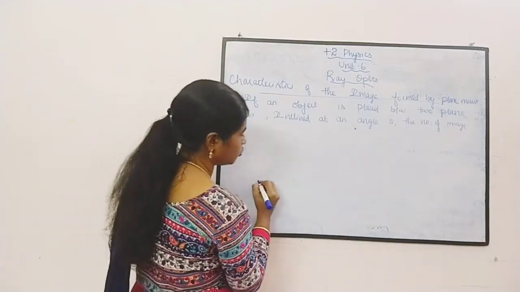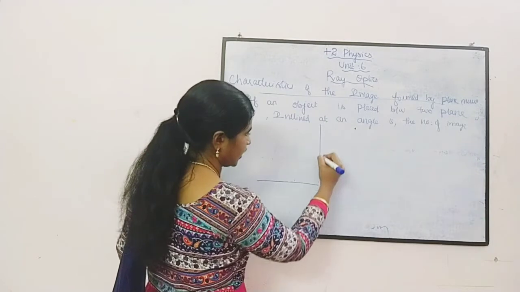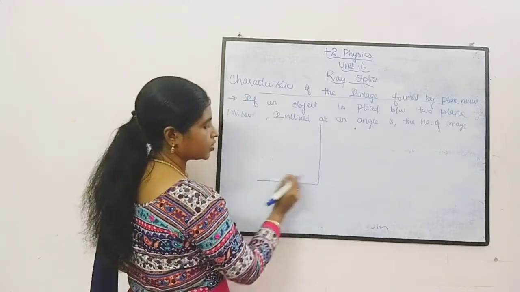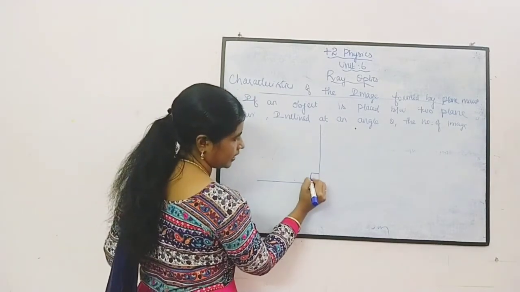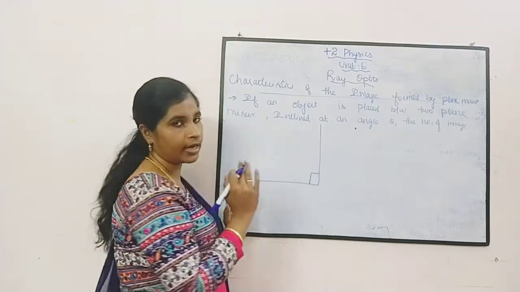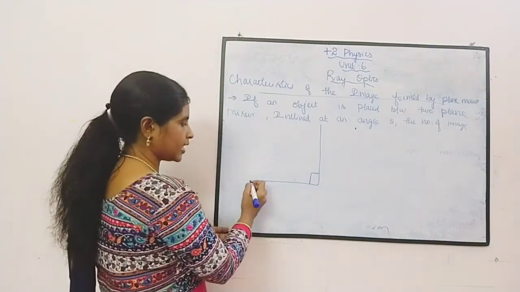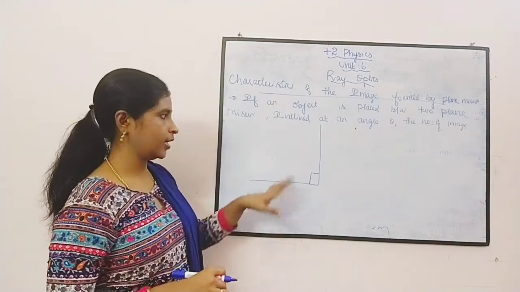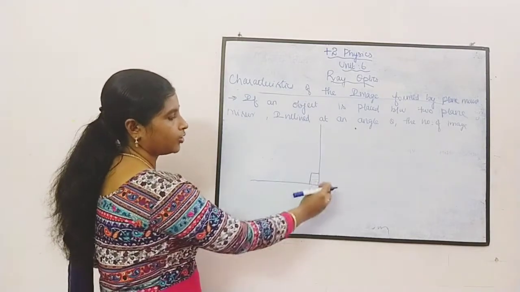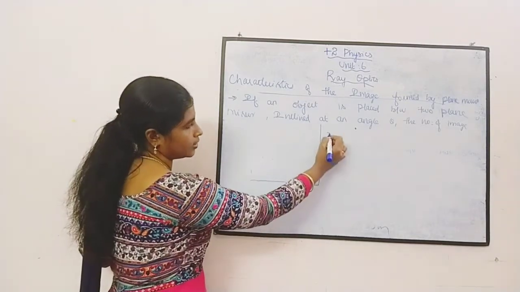Suppose consider two mirrors. This is one mirror and this is another mirror. Both the mirrors are inclined at an angle theta. Let us take this inclined at an angle of 90 degrees. For example, I am showing this for your understanding. It is not in the book. You take two mirrors, let this be mirror 1 and this one be mirror 2.